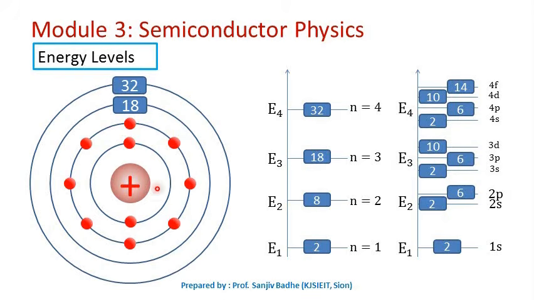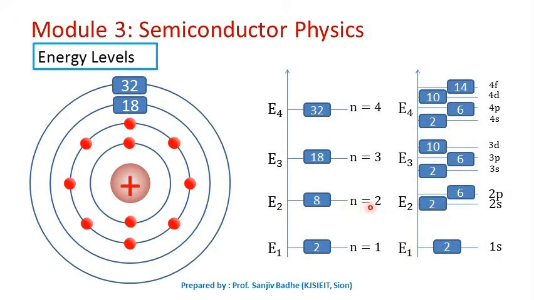The 2 electrons in orbit number 1 will be characterized with energy E1. Then 8 electrons in orbit number 2 will be characterized with energy E2, 18 electrons in orbit number 3 will be characterized with energy E3, and so on. But actually these 2 electrons will need 2 energy levels to get accommodated. These 2 electrons in orbit number 1 are called as 1s electrons, and there will be 2 1s levels to accommodate them, which will have energy close to this E1.